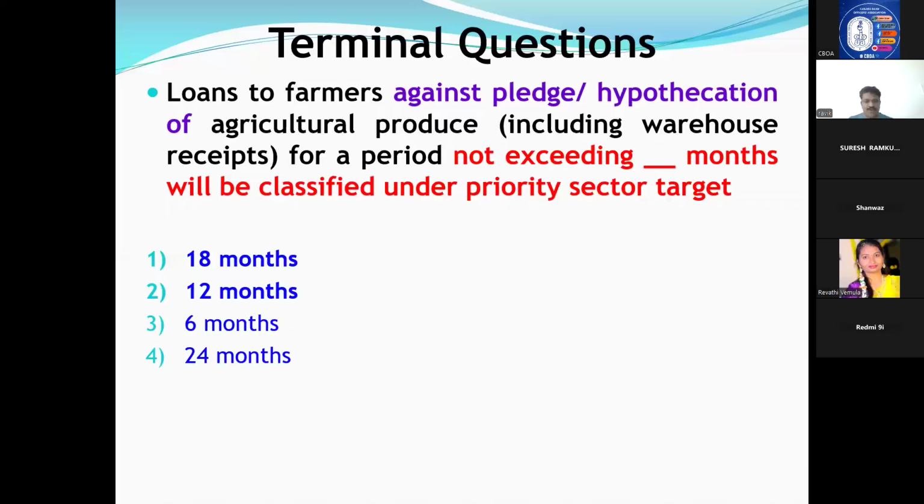Loans to farmers against pledge hypothecation of agriculture produce, including warehouse receipts, for a period not exceeding dash months will be classified under priority sector target. They are asking the period here. Pledge and hypothecation of warehouse, how much period? The loan repayment is for the same period. The answer is 12 months. 12 months, okay?